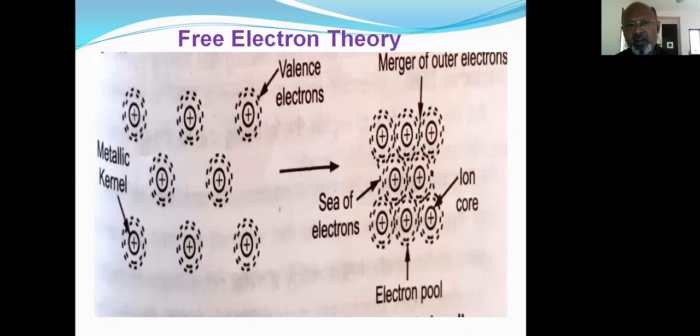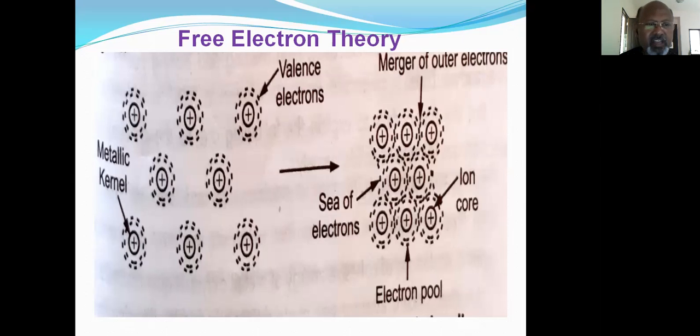These electrons are moving around the metal atom which has lost them. This metal atom, around which the mobile electrons are revolving, is known as the kernel.